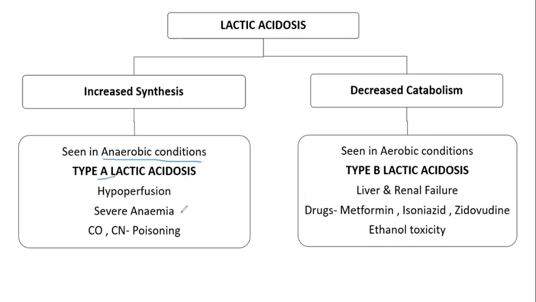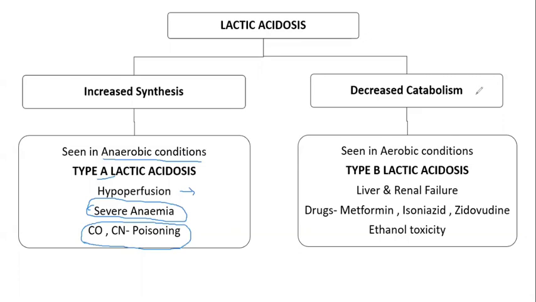When we have anaerobic condition, in case of hypoperfusion, this hypoperfusion leads to circulatory shock, hypovolemic shock and cardiogenic shock. So we will have deficient blood supply. Then also in case of severe anemia, and also in case of carbon monoxide and cyanide poisoning. In these two cases, oxygen is not supplied to the tissues. So we will have an anaerobic-like condition. So it leads to type A lactic acidosis.